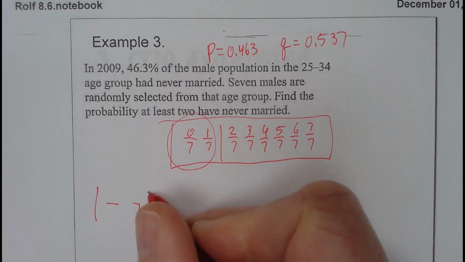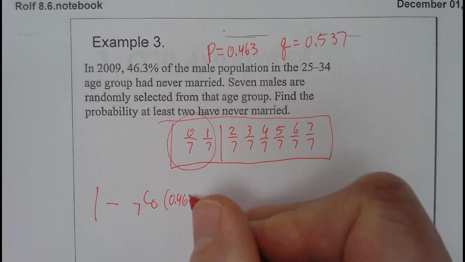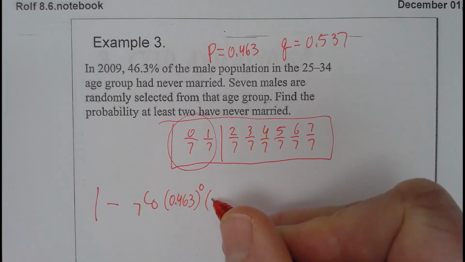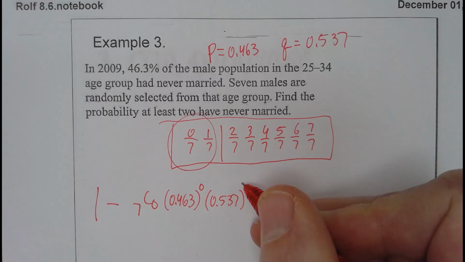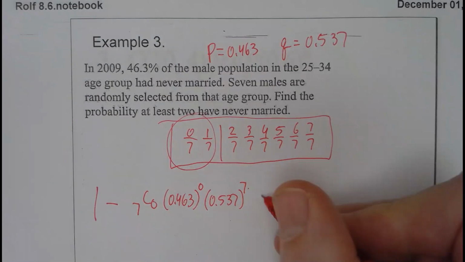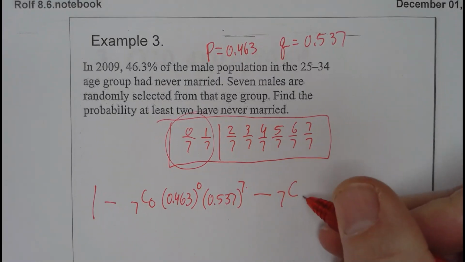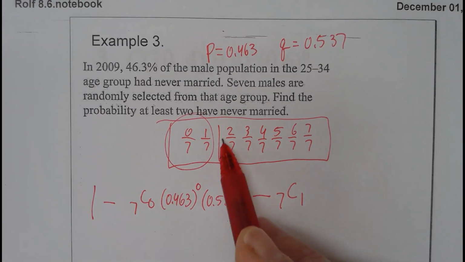Okay, so the first probability is finding none out of 7. So it'd be 7C0, probability for would be 0.463 to the 0 power. Remember, matchy. And then 0.537 to the 7th power. That plus that has to be the number in front. Subtract 7C1. So we're trying to find 1 person out of 7, because it says at least 2.